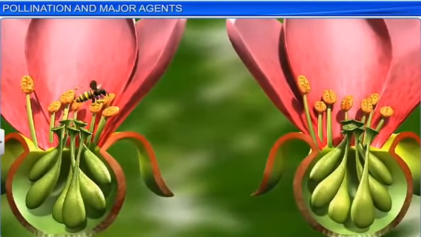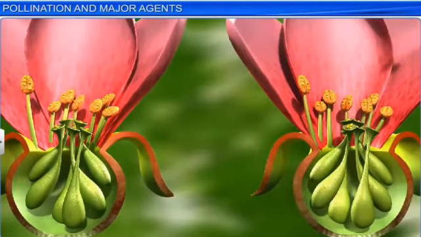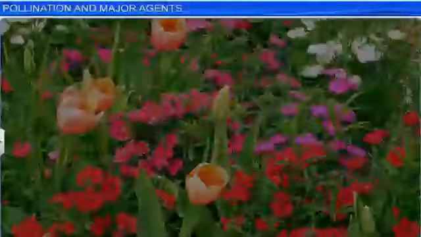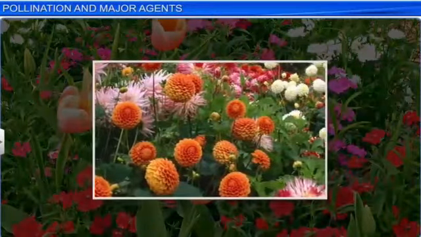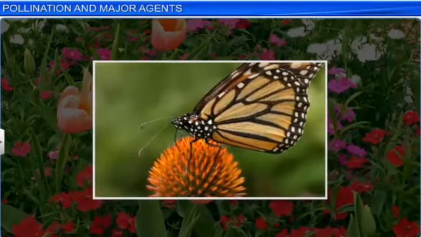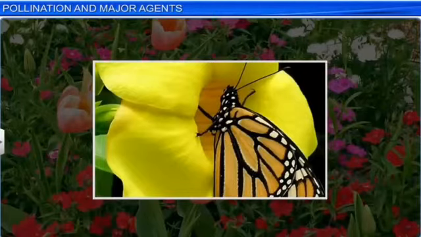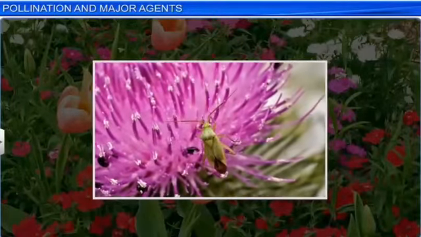So the majority of insect pollinated flowers are large, colorful, fragrant, and rich in nectar also, in order to attract a lot of insects. When the flowers are small, a number of flowers are clustered together, so they are grouped together. Here we can easily observe the grouping of the flowers, and these organisms are easily attracted to the flowers by means of the color or the fragrance also.